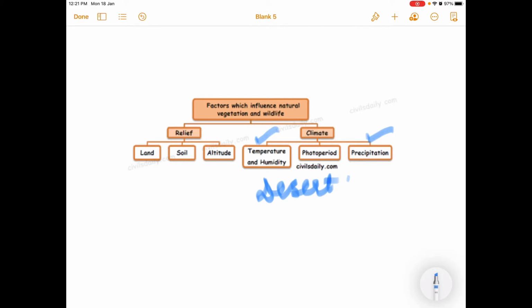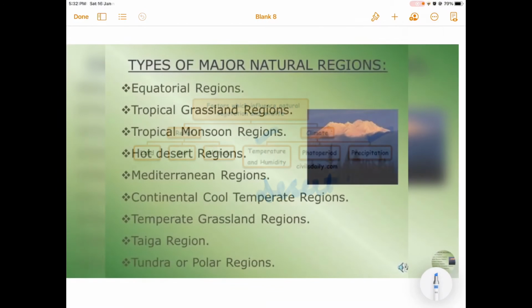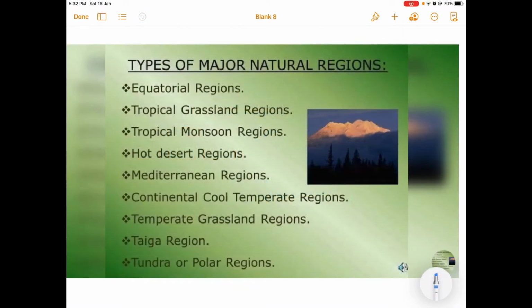Similarly, other names are also given to the natural regions of the world according to the temperature and precipitation conditions prevailing in that area, as well as the heat zone of the world in which that area is located. So, the major natural regions of the world are named after the climate or the vegetation type prevalent in that area.